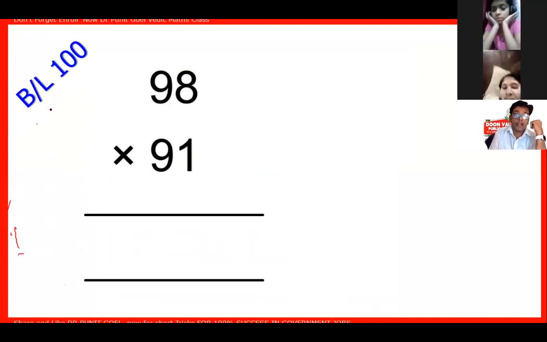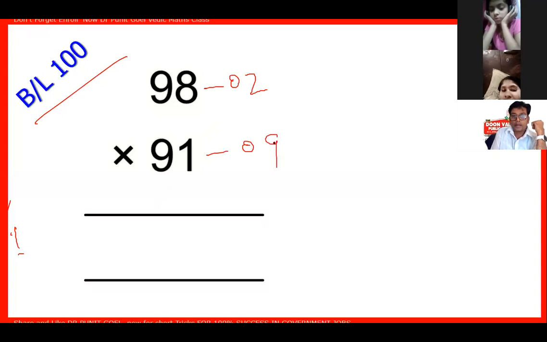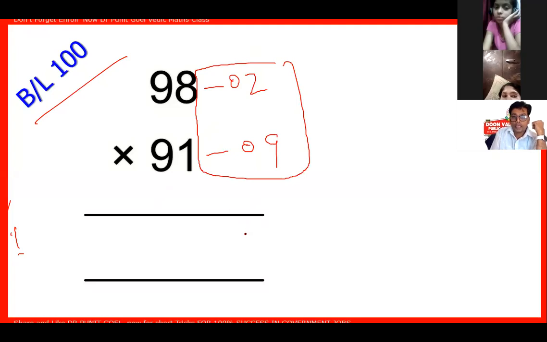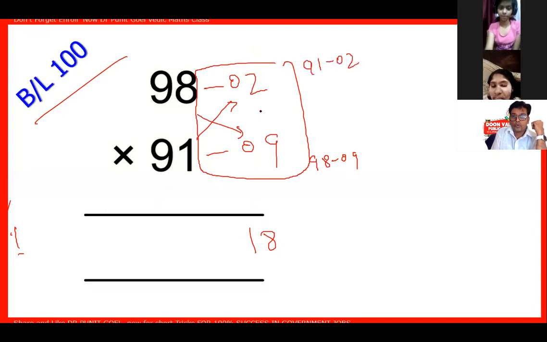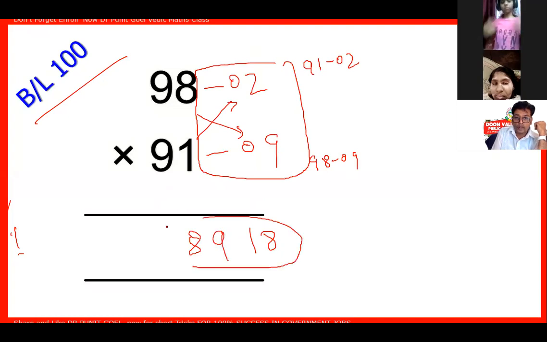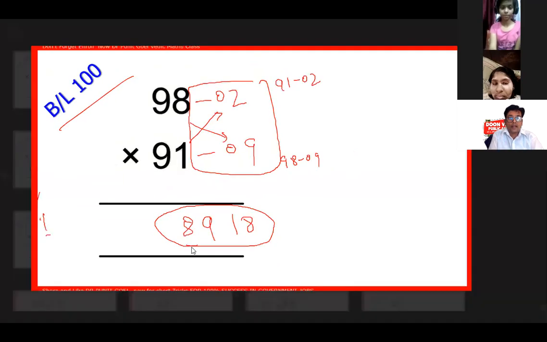How much from 100? That is 2 and that is 9. And 2 is to be multiplied by 9, which gives me 18. This way or this way, 98 minus 9 or 91 minus 2, both will give me 89. So this will be my answer. Got it? 8918 will be my answer.